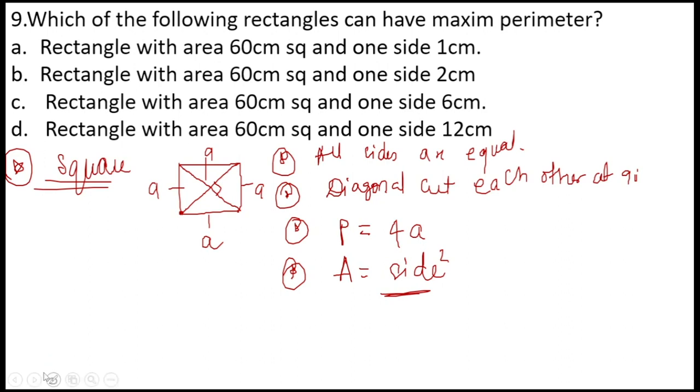Please take a screenshot of this. In case of a square, all the sides are equal, diagonals cut each other at 90 degree, perimeter is equal to 4a, and area of the square is equal to side square. Based upon these formulas, questions can be directly asked in your examination.